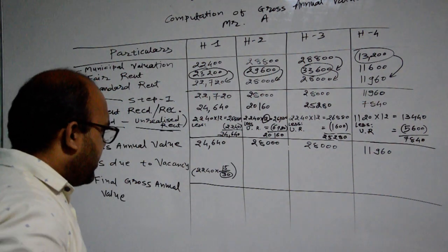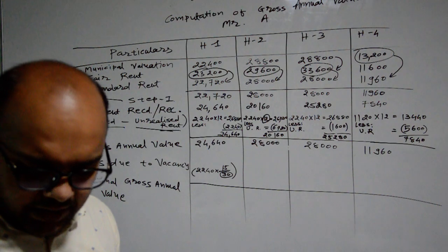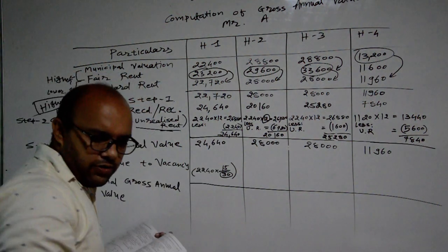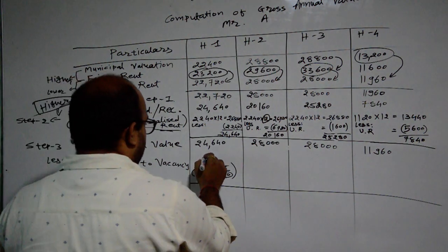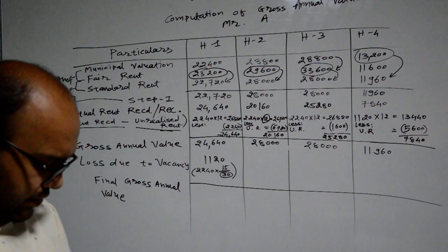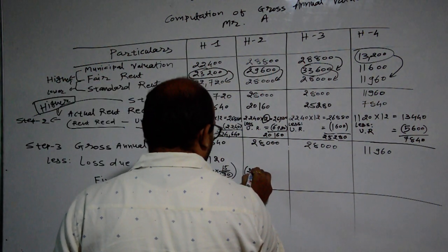So divided by 30. So 2240 multiplied by 15 divided by 30, because in a single month there will be 30 days. 1120.